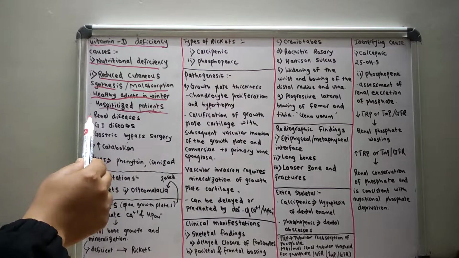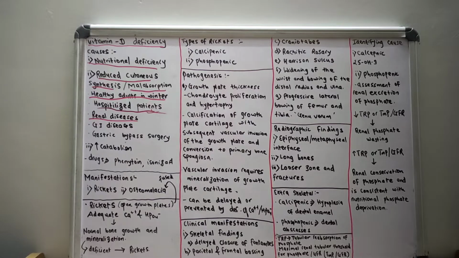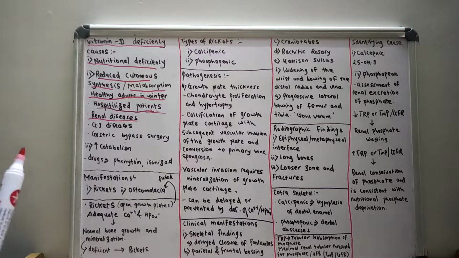Another is patients having renal diseases. They are more prone to vitamin D deficiency because the ultimate synthesis of the active form of vitamin D, that is calcitriol, happens in the kidney. So if there is any renal disease like chronic renal disease, it will be very problematic.